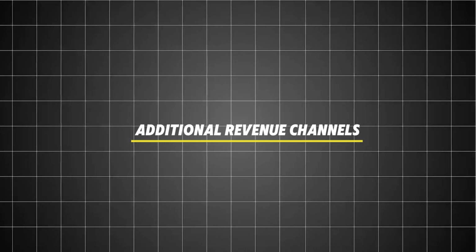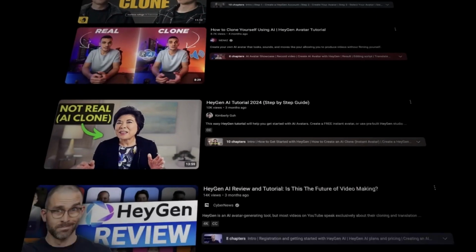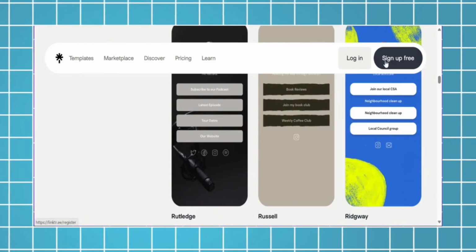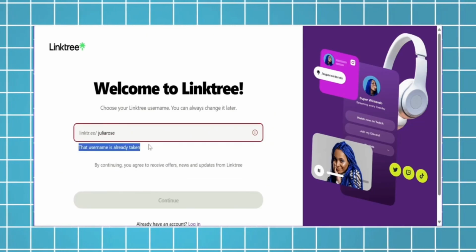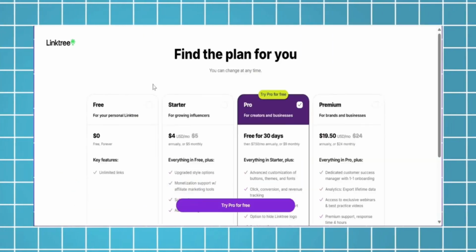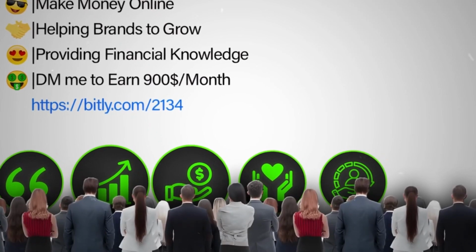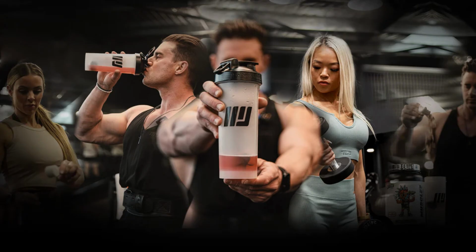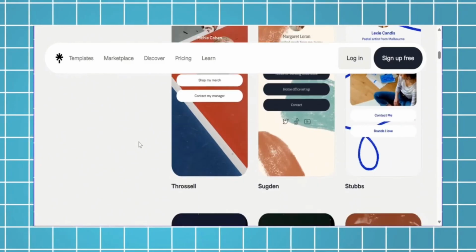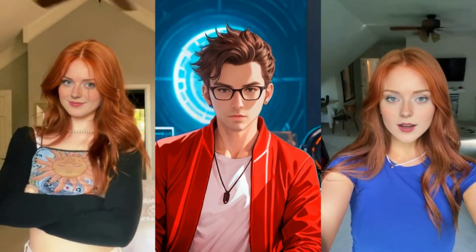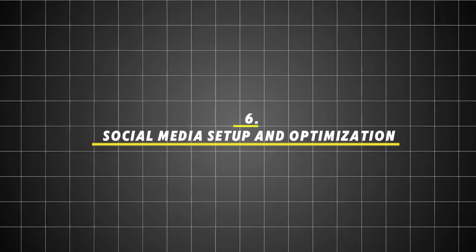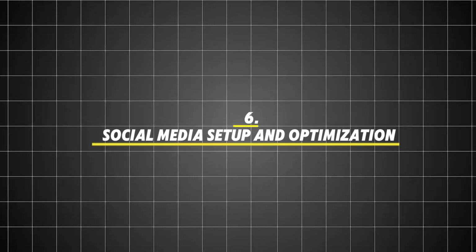Additional revenue channels. Beyond subscriptions, AI influencers can generate income through other channels like affiliate marketing and brand partnerships. Just like human influencers, AI personalities can promote products, services, or affiliate links, with brands often willing to pay for exposure. For example, if your AI influencer has a fitness persona, they could promote athletic wear or supplements, bringing in additional revenue. With these monetization strategies, your AI influencer is no longer just a digital creation, but a genuine income stream.